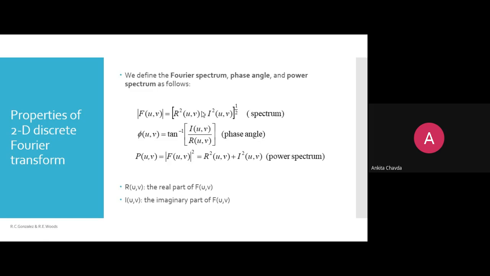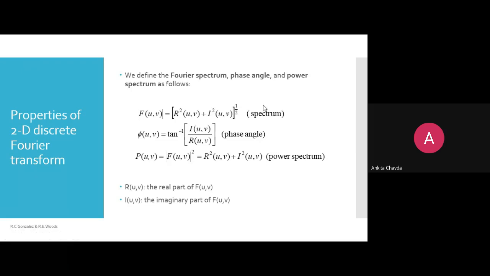Then P(u,v), your power spectrum, can be defined as the Fourier spectrum squared, |F(u,v)| squared. Whatever your Fourier spectrum is, we have just done P(u,v) equals this F(u,v) squared. Here the 1 by 2 and the multiplication by 2 will be nullified.